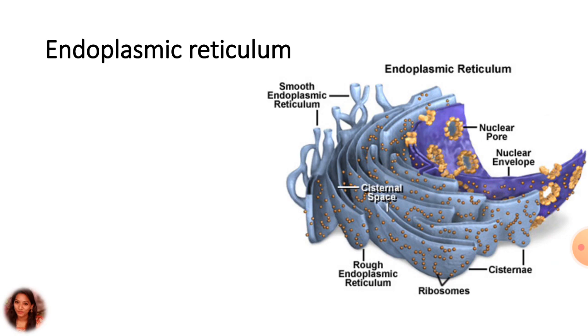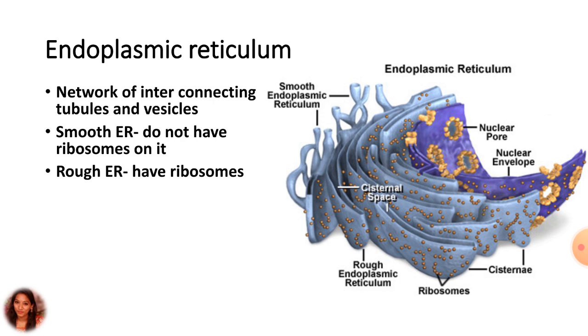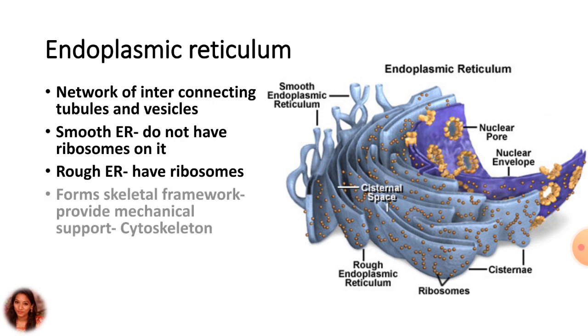The membrane of the endoplasmic reticulum may be either smooth when they do not have attached ribosomes, or rough when they have attached ribosomes with them. The endoplasmic reticulum forms the ultrastructure of the skeletal framework of the cytoplasmic membrane and the matrix, and it provides mechanical support to the cell. So it is known as the cytoskeleton of the cell.